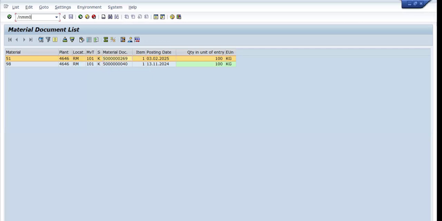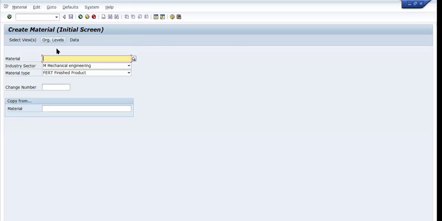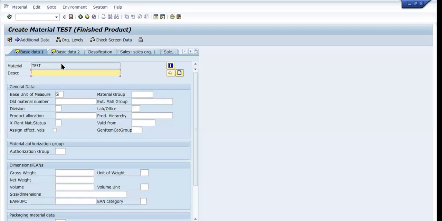Just now we have seen MM01 for creating material. For creating material, you can see the screens and all SAP has delivered already. It fits our requirement almost 99%. Now, my client is asking, within the screen, could you please add one more column here? So if we add one more thing, it comes under enhancements.